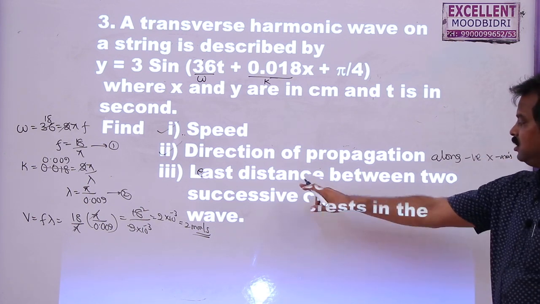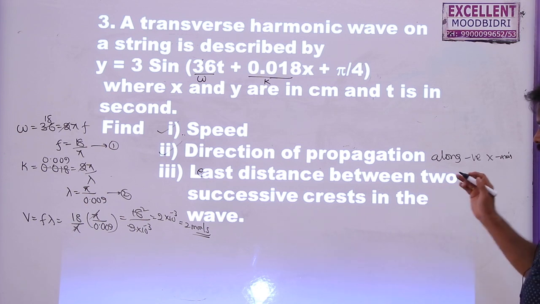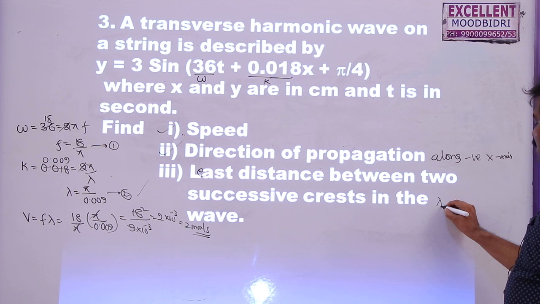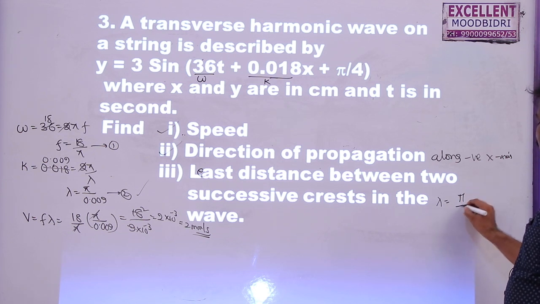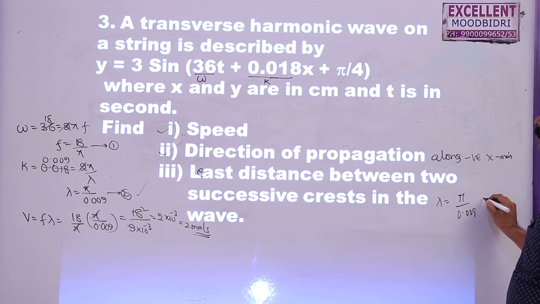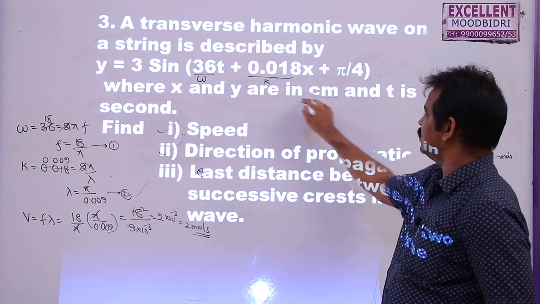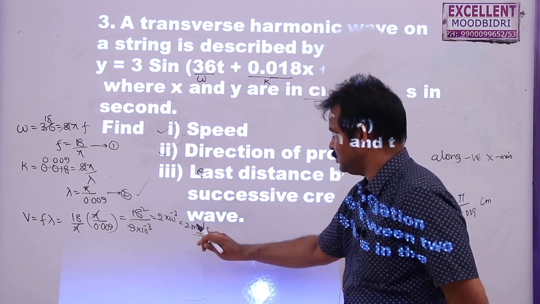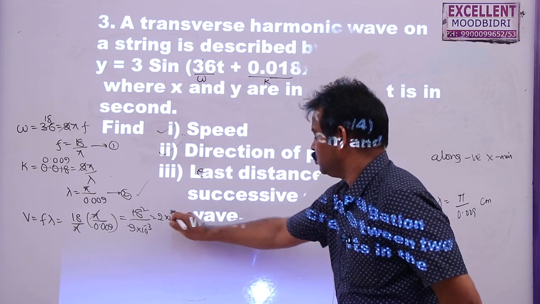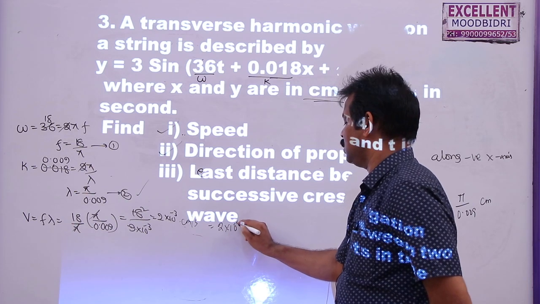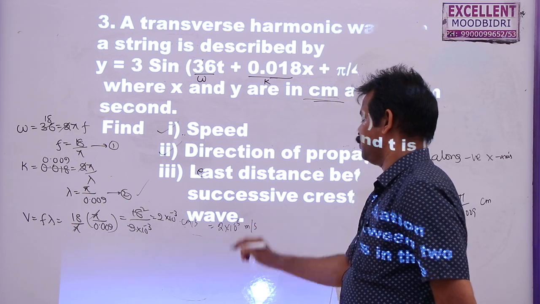Third one, least distance between two crests, that is nothing but wavelength, and wavelength here I got as lambda is equal to pi by 0.009. This is in centimeters, as all these values are in centimeters, and here also the velocity is 2 into 10 minus 3 centimeter per second, or 2 into 10 power minus 5 meter per second.